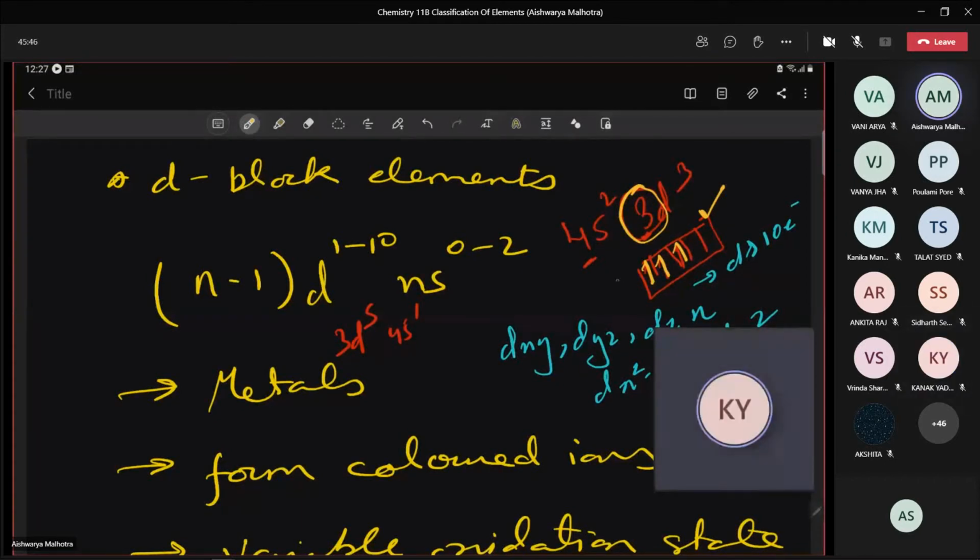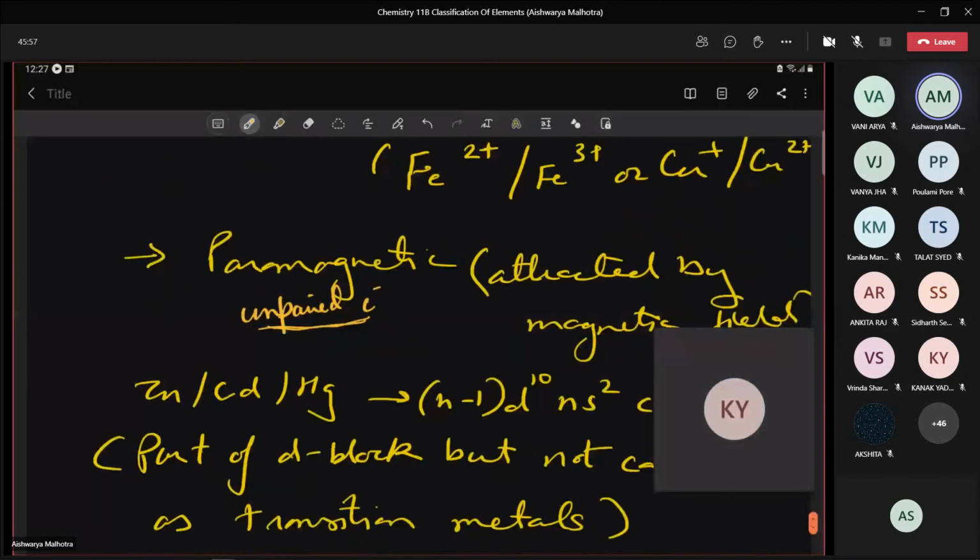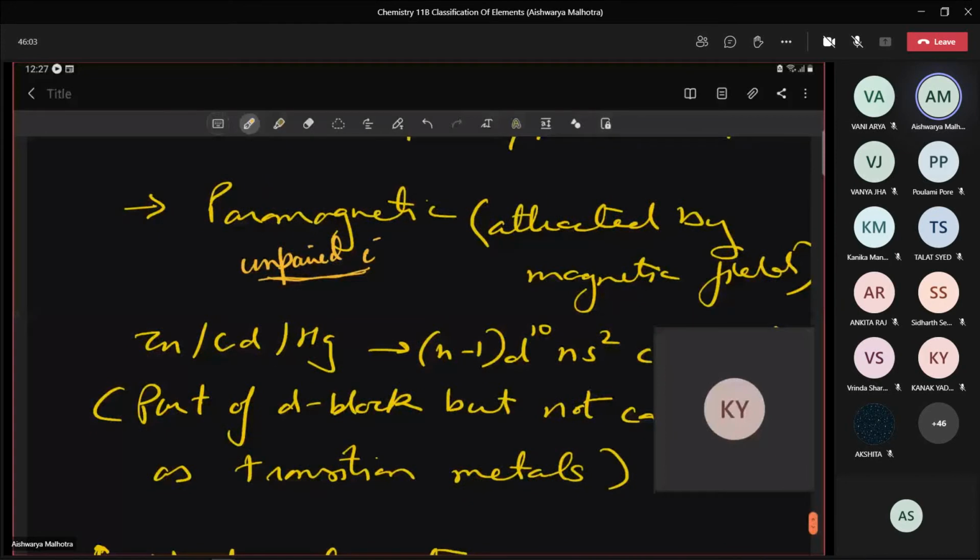And this magnetic field produced will be attracted towards the main magnetic field. When we put it into the magnetic field, then these elements have a tendency to be attracted because of the presence of unpaired electron. If it is paired, then what will happen? This will move in this particular direction, this will move in this particular direction, and the net magnetic field gets cancelled up.